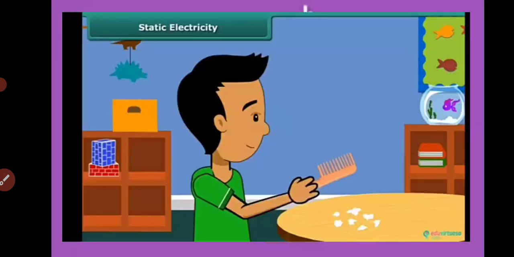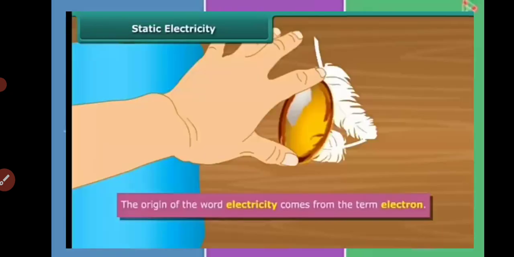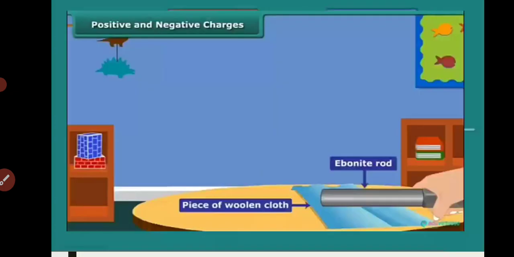Now, static electricity: I have explained to you that when we rub a comb and bring it close to bits of paper, it clings to it. That is the result of static electricity. The word electricity originates from the term electron, because due to the flow of electrons only, electric current is constituted. Now, let us see positive and negative charges with the help of an activity.